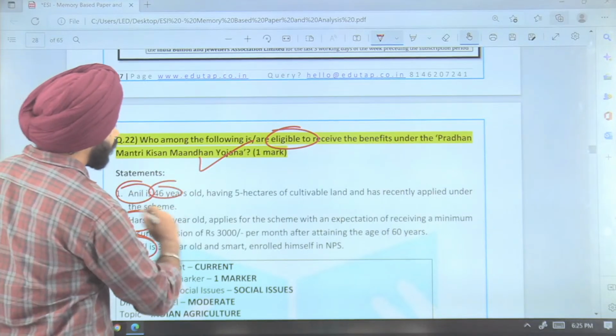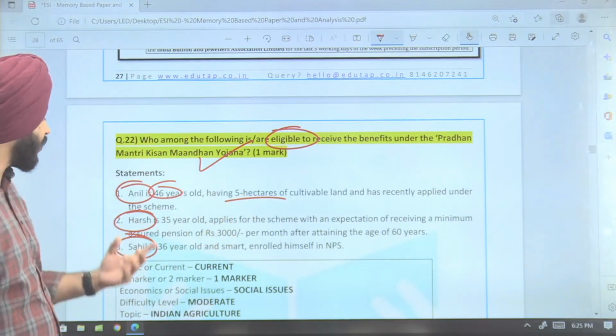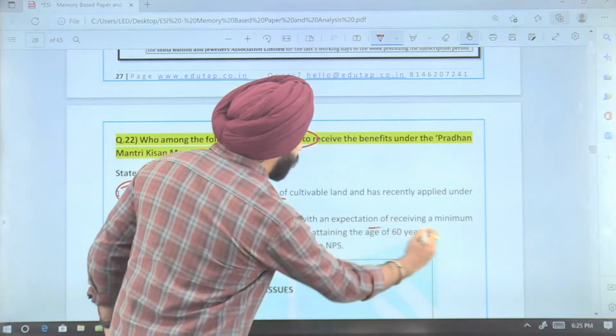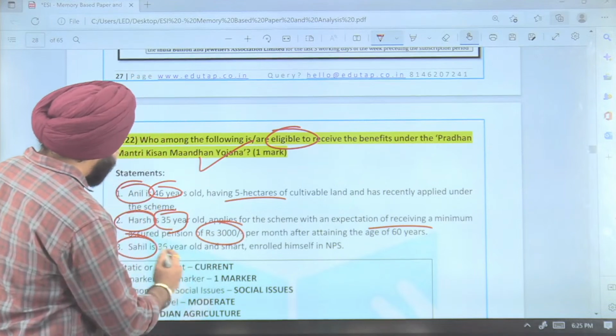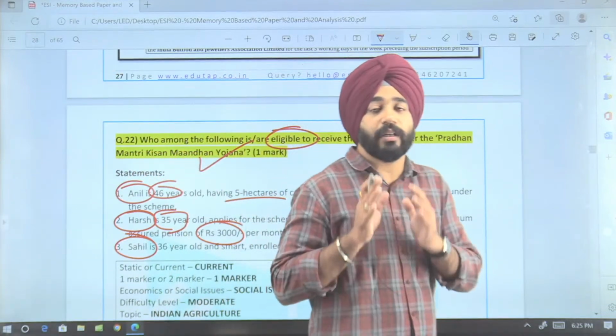Anil, 46-year-old, having 5 hectares of cultivable land, can apply under the scheme. Harsh, a 35-year-old, applies for the scheme with a minimum assured return of rupees 3,000. Sahil is 36-year-old and he himself is a beneficiary of NPS. He is a member of NPS.